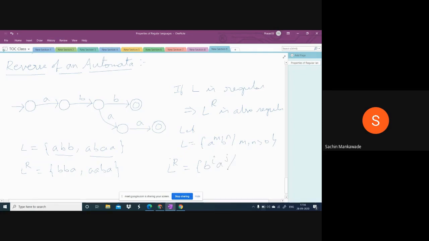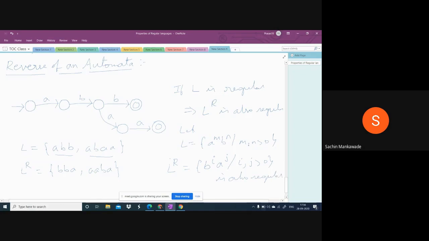So, that is the reason B power I, A power J, where I comma J greater than 0. Now tell me, is this regular or not? Yes, powers are different, no relation. So this is also regular. That is the property. The regular languages are closed under reversal.